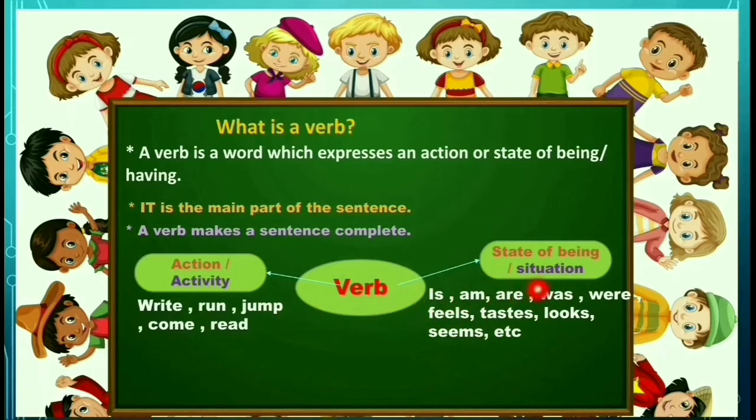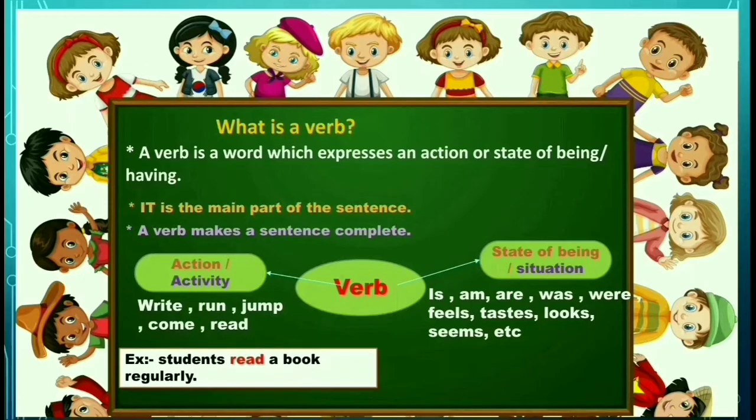Is it clear? So now I will give one example sentence. Look at here. Students read a book regularly. Here the subject is students. What is the action performed by the subject? Yes, that is reading. So here read is a verb. It is an action word. It is called a verb.